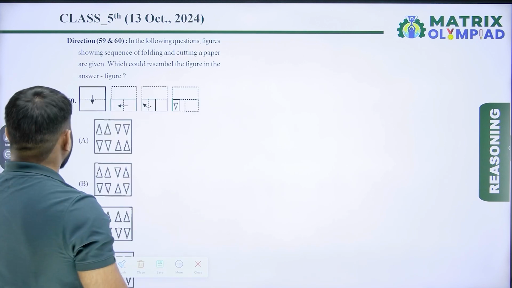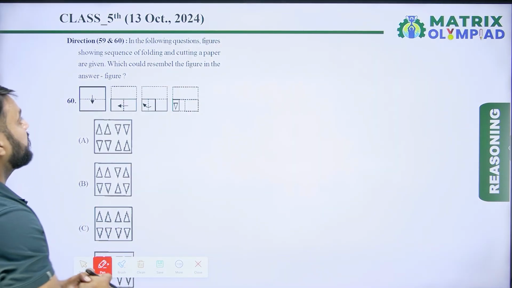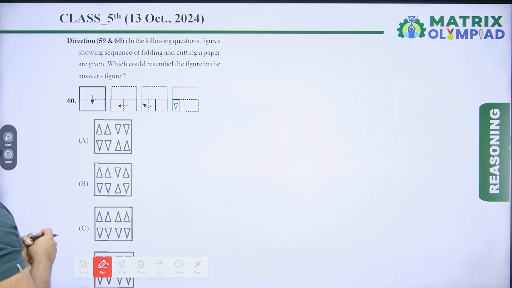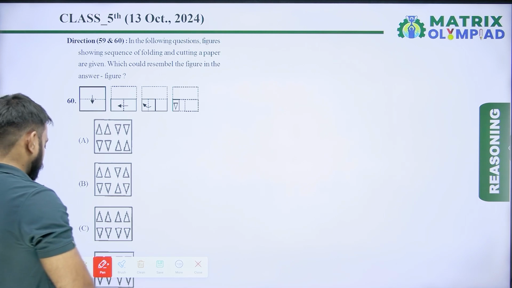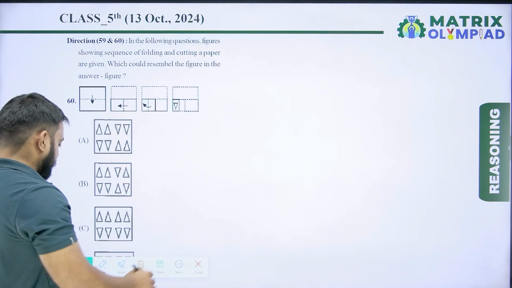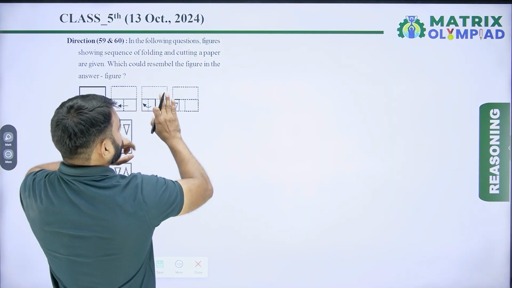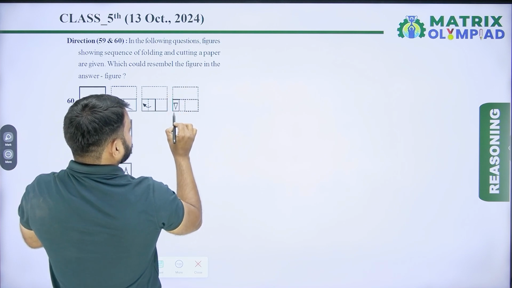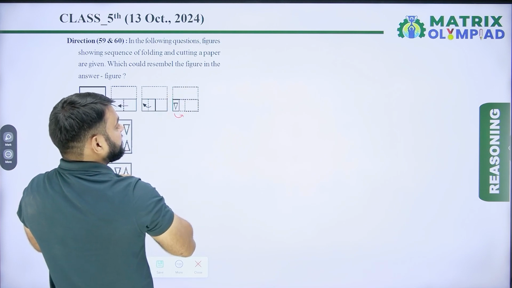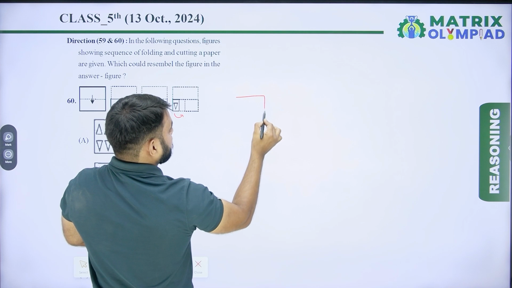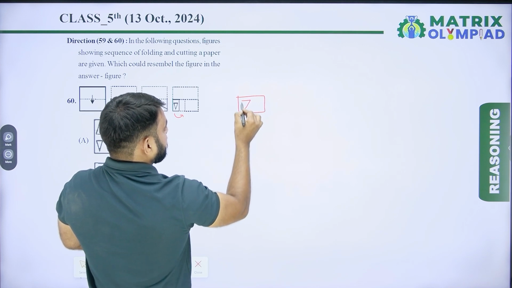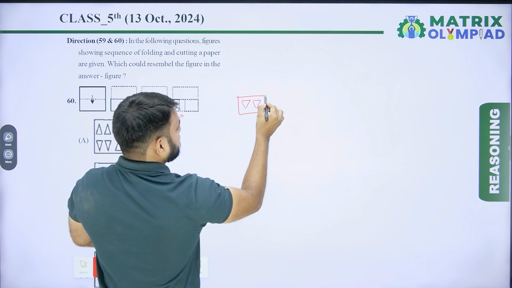So now the next question is question number 60. In the following questions, figures showing the sequence of folding and cutting a paper are given, which could resemble the figure in the answer figure. So same, unfold the paper in the same sequence as it was folded. So first unfold this figure. This figure will be unfolded in this direction. Then we get an image like this.